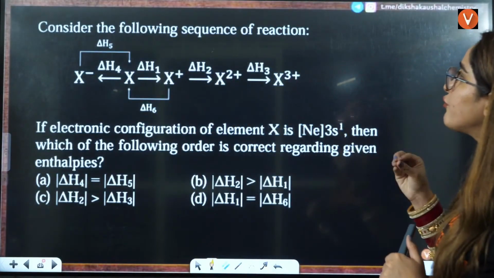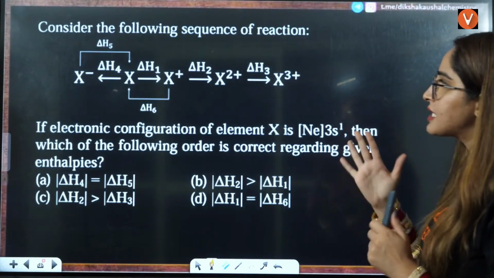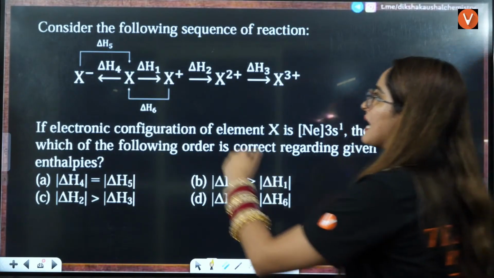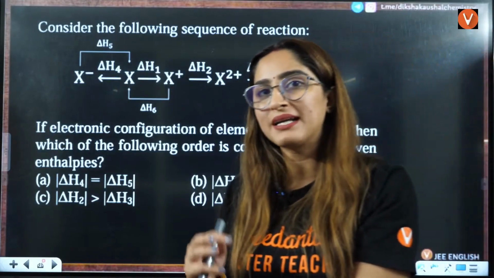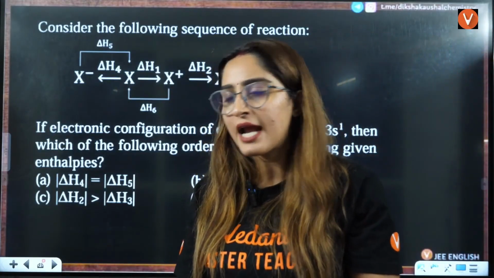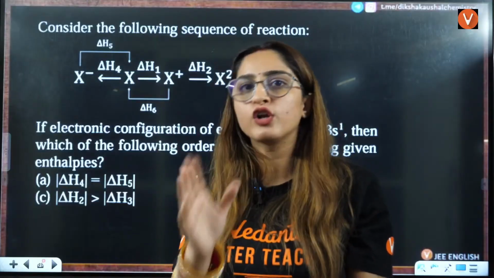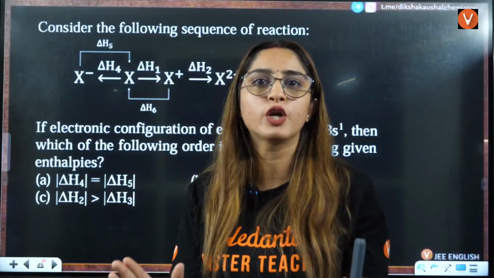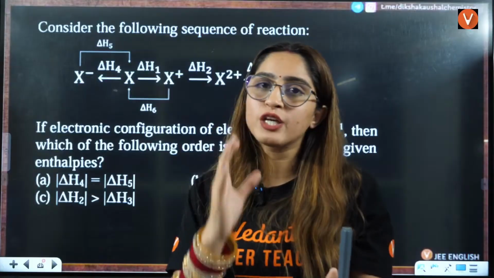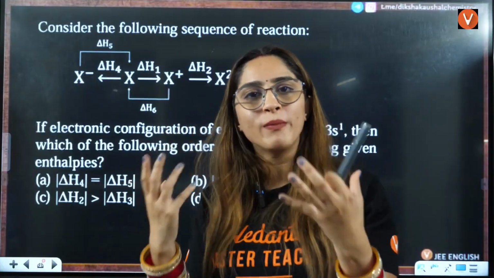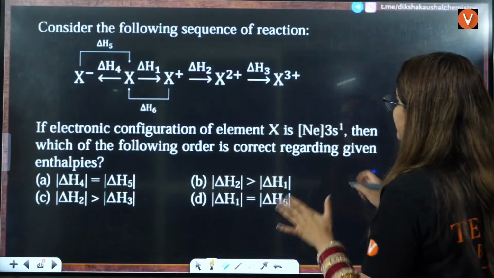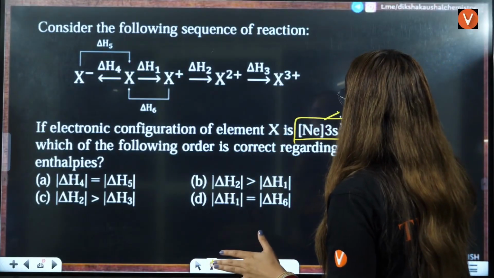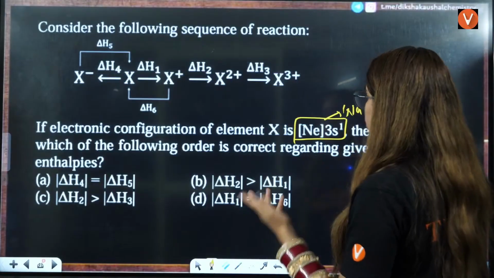Next is consider the following sequence of reactions. So this sequence of reaction is given to you. This might seem difficult to you, but it's actually not difficult, right? You can easily solve this with full concentration. It's not a difficult question, right? You just need to apply some common sense here, right? So here it is the electronic configuration of element X, that is Ne. So this is talking about sodium, right? It has nothing to do with sodium.